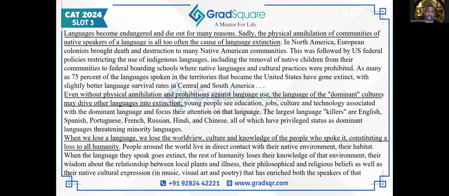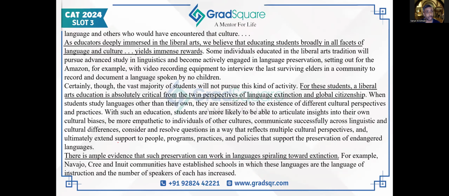Then in the next paragraph, the author begins by talking about what harm it does when we lose a language. How is that detrimental to us, to civilization and society? The author says a lot of things are lost: a way of expressing thoughts in language, arts in that language like plays, prose and poetry, and the way they used to describe their own native geographies and biospheres, plants and animals. All of those things get lost along with language. These are the disadvantages of language loss.